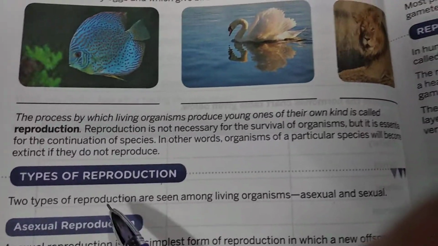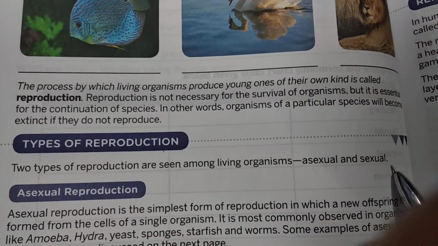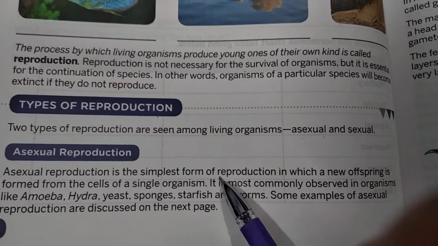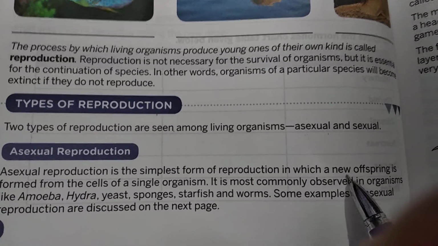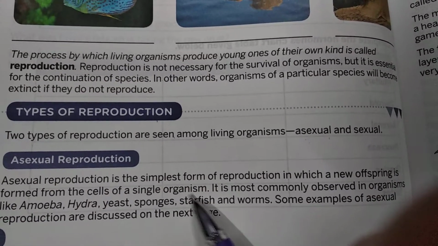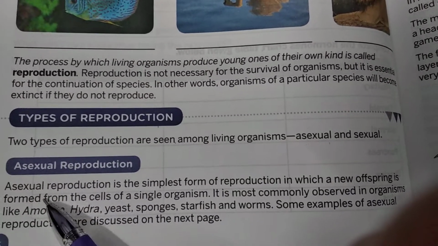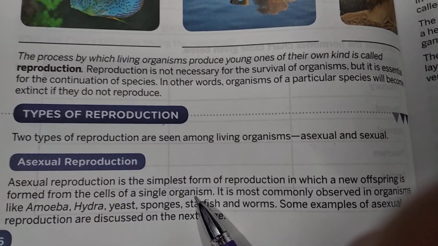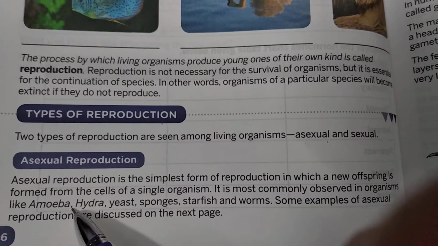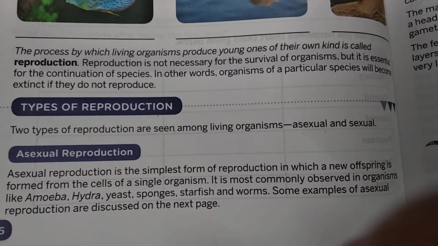Now, there are two types of reproduction. First one is asexual reproduction and the second one is sexual reproduction. Asexual reproduction is the simplest form of reproduction in which a new offspring is formed from the cells of a single organism. Asexual reproduction वो होता है जिसमें एक न्यू ऑफस्प्रिंग फॉर्म होता है from the cells of a single organism. It is most commonly observed in organisms like amoeba, hydra, yeast, sponges, starfish, and worms.